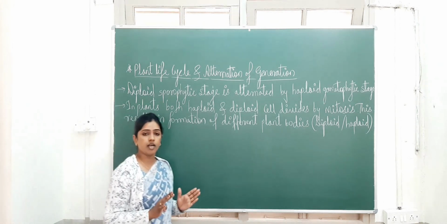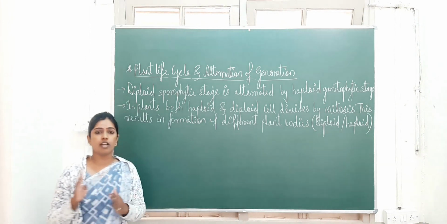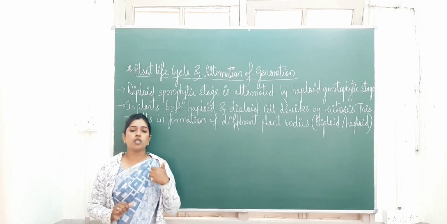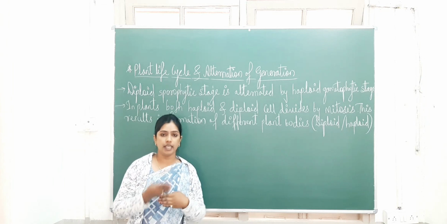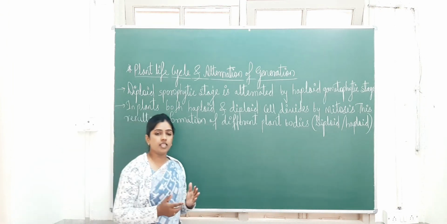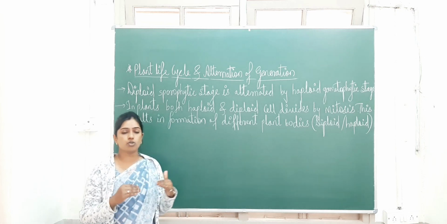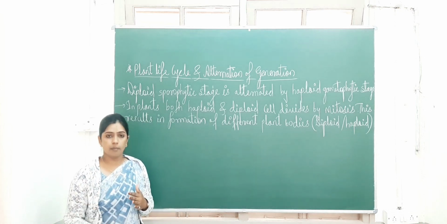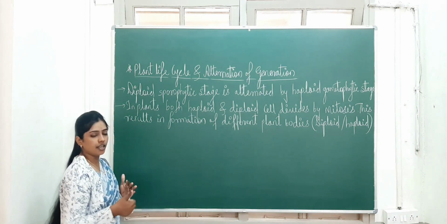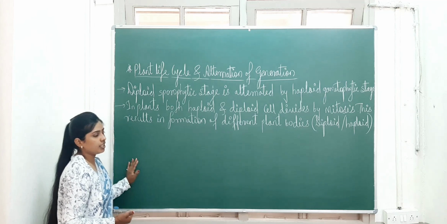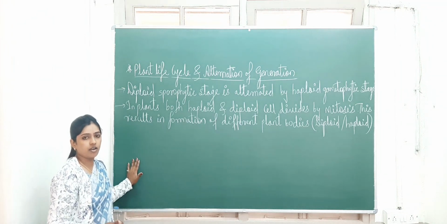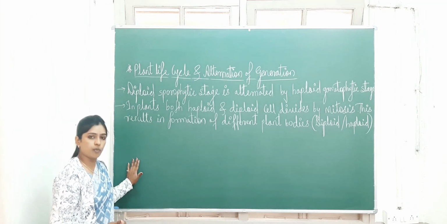Here you just remember wherever the term mitosis comes and wherever the term meiosis comes, just remember one thing: mitosis means equational division. Equational means doubling. And meiosis means the reductional division, so whatever the parental chromosome number is, that will be reduced to half in the offspring. You just remember that much. So mitosis is the equational division and meiosis is the reductional division. Next, we'll see one by one what changes occur in the gametophyte and what changes occur in the sporophyte.